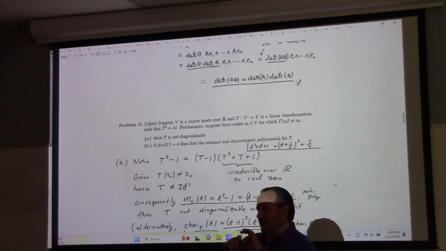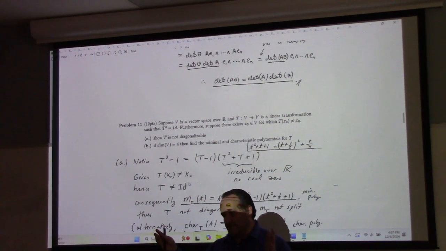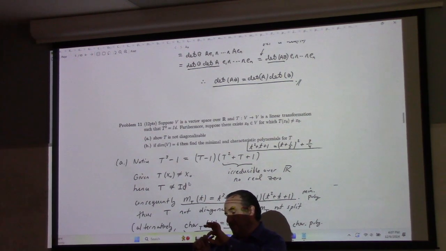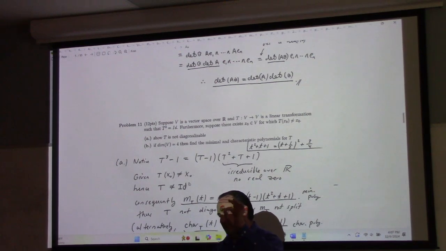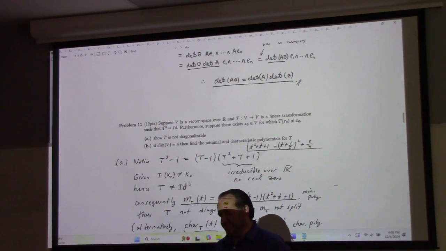The Jordan form has the eigenvalues down the diagonal, and any matrix is similar to the Jordan form. The trace of the Jordan form is the sum of the eigenvalues, and the trace of the matrix is equal to the trace of a similar matrix.